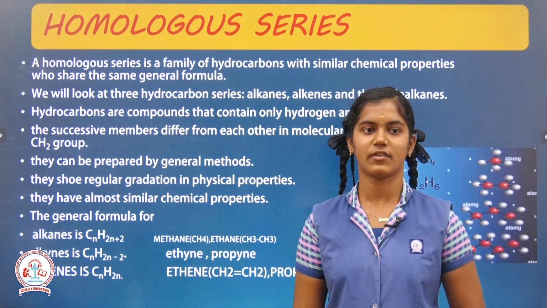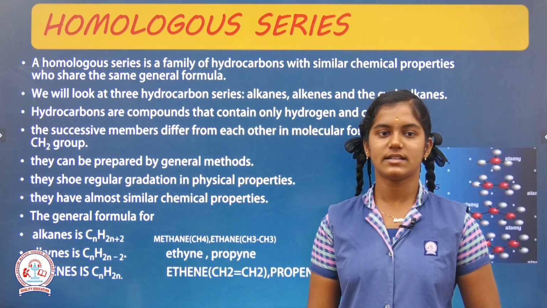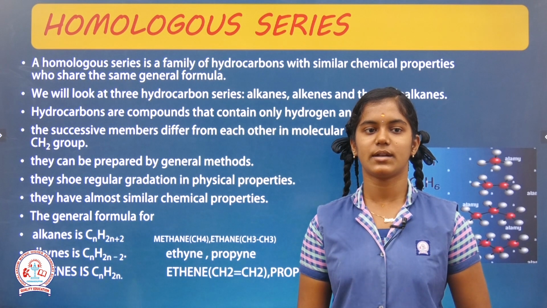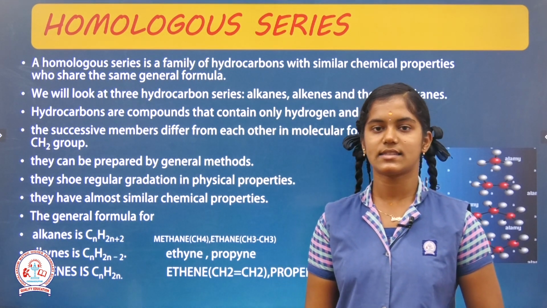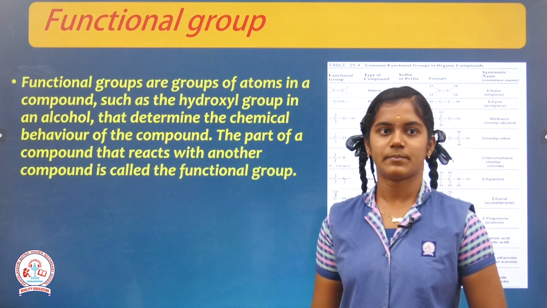The general formula for alkanes is CnH2n+2. Examples are methane, ethane. Alkyne is CnH2n-2. Examples are ethyne and propyne. Alkene is CnH2n. Examples are ethene and propene.